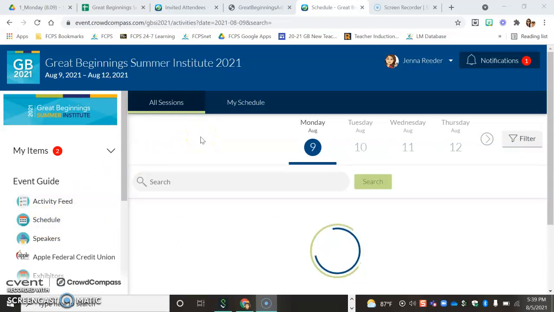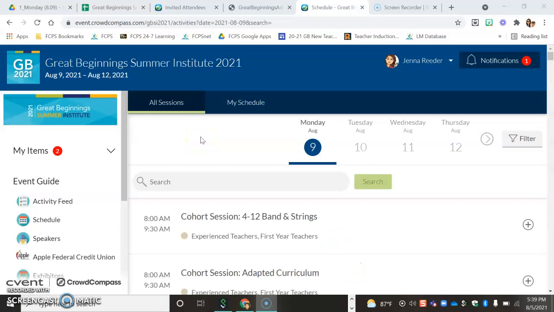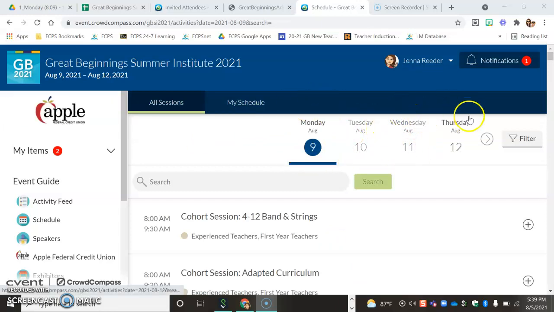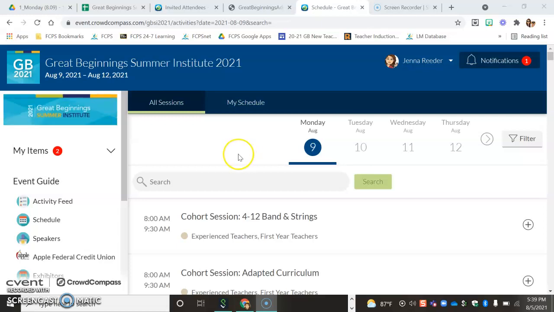And what you'll notice when you go to the schedule initially is that it starts you on Monday. So if you look up here, you'll see there's Monday, there's Tuesday, there's Wednesday, there's Thursday. And you have to click on each date in turn to find that date's sessions. So I'm going to be here on Monday. As we said, Monday is fully virtual. So what you're going to want to do is find your cohort sessions so that you can find the virtual session link.